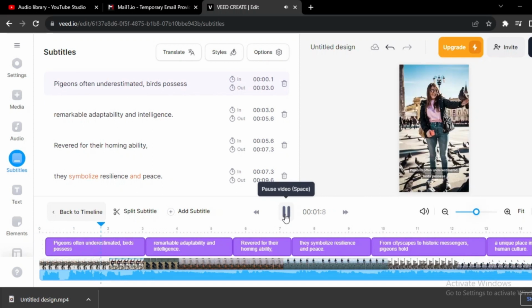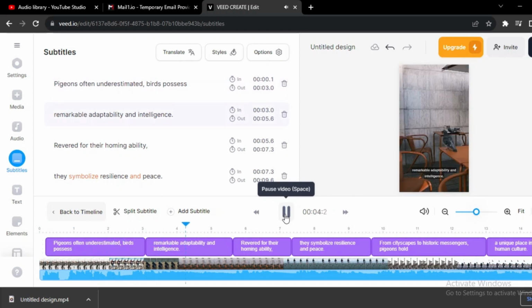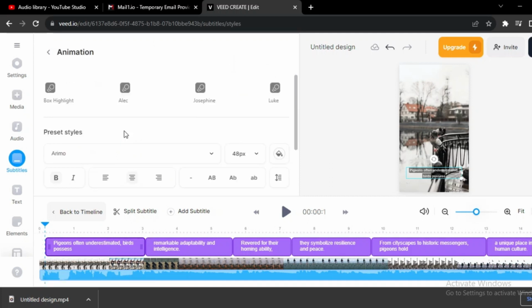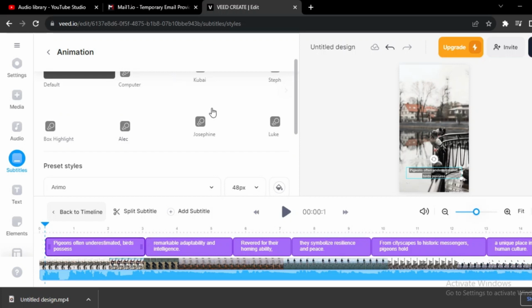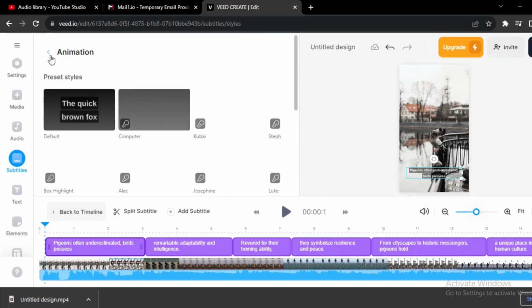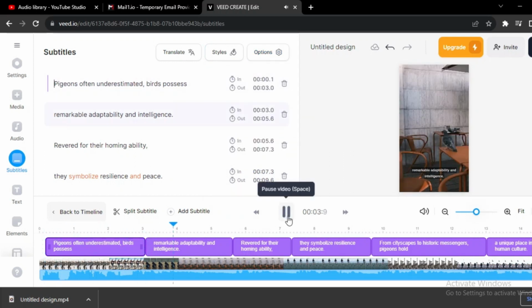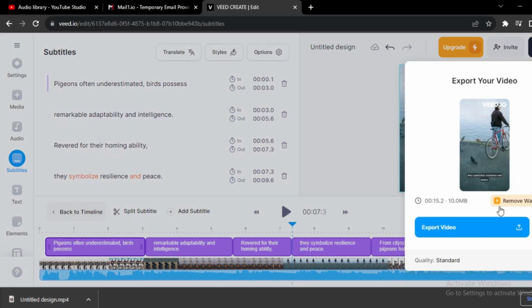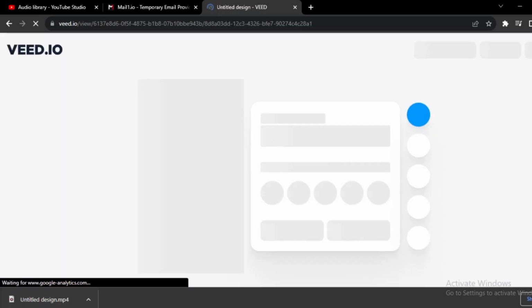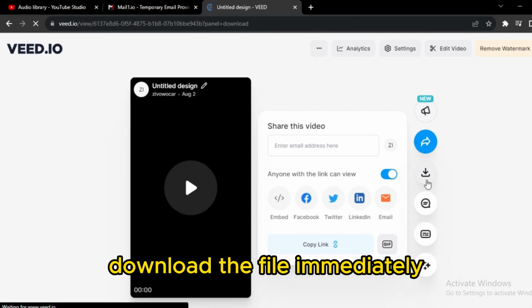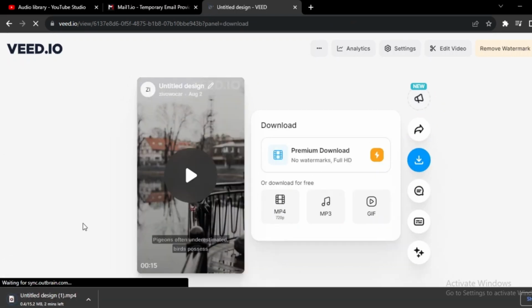Pigeons, often underestimated birds, possess remarkable adaptability and intelligence. Click Styles to change the style. From there, you may modify the presets or select your preferred font style, size, colors, motion, and other options. I'll continue with this while I replay and analyze the video. Pigeons, often underestimated birds, possess remarkable adaptability and intelligence. Revered for their homing ability. Simply make a few tweaks if you believe that any tags are delayed. Once you're happy with the results, click Done. Then export video, wait a short while, download the file immediately, and then select the MP4 format.